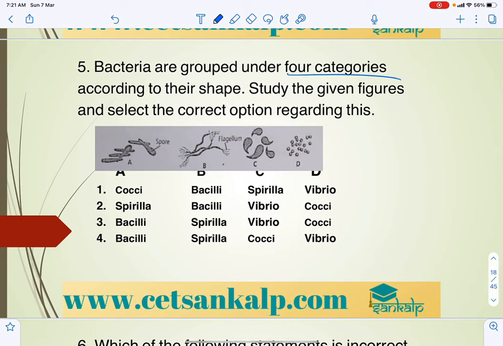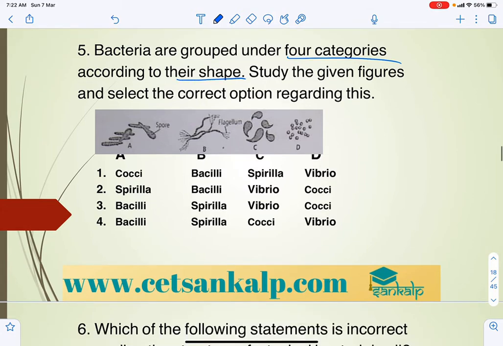Bacteria are grouped under 4 categories according to their shape, as we know. This is generally rod shape, this one is spiral shape, this one is comma shape, and this one is spherical shape. So the rod shape is called bacilli, the spiral is spirilla, these are vibrio, and these are generally cocci. Very, very important. Cocci is plural. Bacillus is singular, bacilli plural. So the answer is bacilli, spirilla, vibrio, cocci, based on shape.